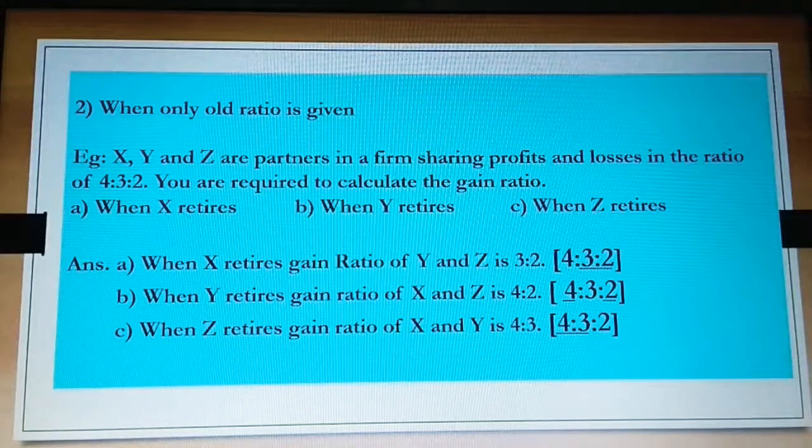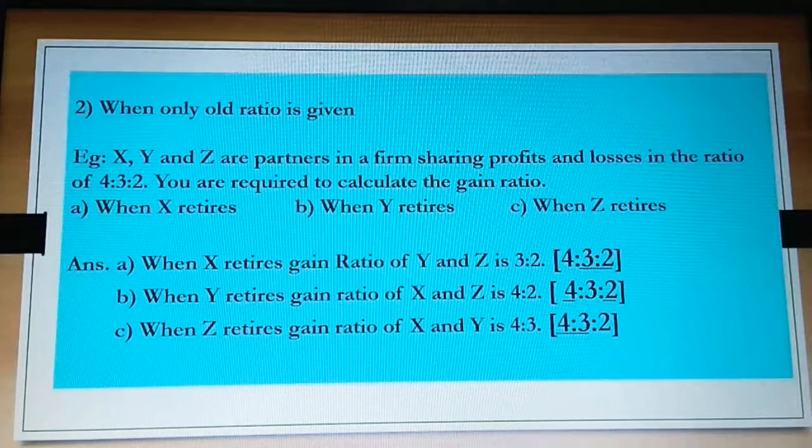Similarly, if Y retires, the gain ratio of X and Z is given in the bracket. If 3 is removed, what is left out? 4:2. That is the gain ratio. Then when Z retires, the gain ratio of X and Y is, observe the bracket, 4:3:2.